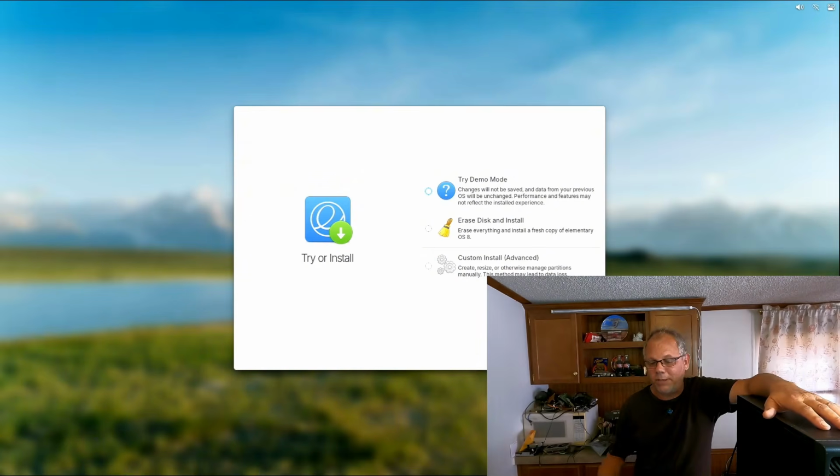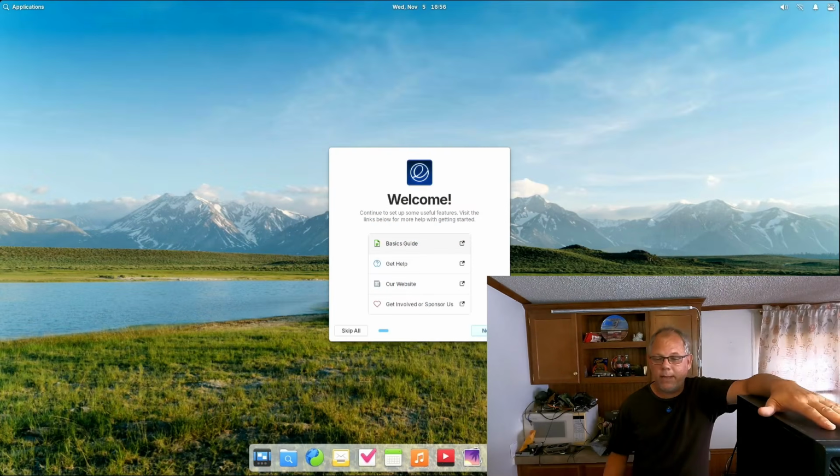I could actually do that and not erase my Linux Mint. So let's just try it in a demo mode, right? We might as well, for me and video purpose, and I can try it that way. You might want to install it.